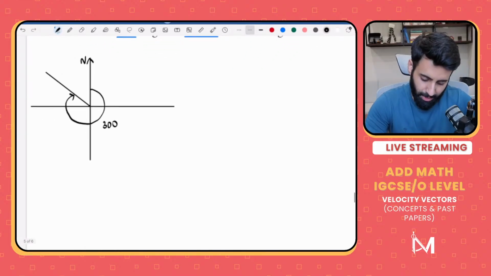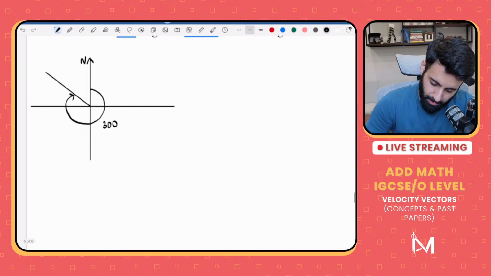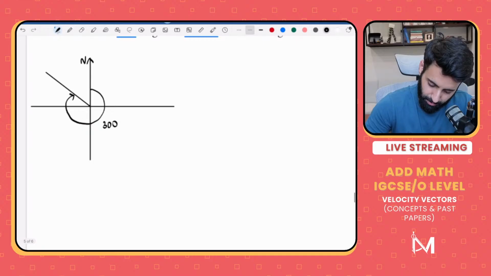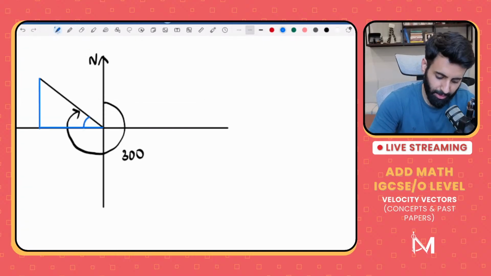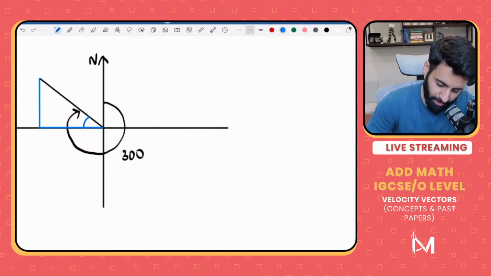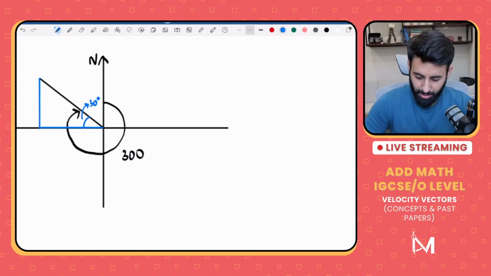What kind of a triangle are we looking at? We're looking at a 90-degree triangle. Here we go. The x component will be negative, remember, and the y component will be positive. Now the question is, what will this angle be equal to? This angle will be equal to 30 degrees. Why? Because up until here it's 270, this is 300, so this angle is 30 more than 270. Keep that in mind.